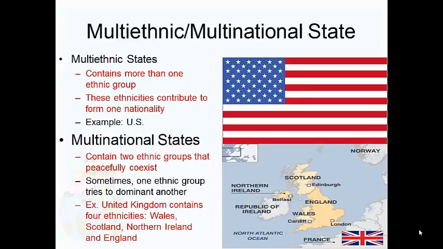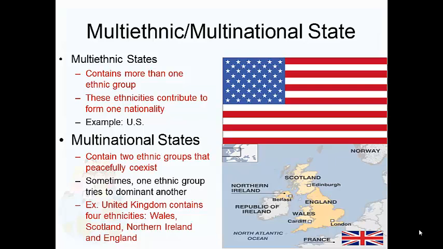All right, so what are multi-ethnic and multinational states? Let's focus on what a multi-ethnic state is. It contains more than one ethnic group, and these ethnicities all attribute to one nationality. And really the perfect example for this is the United States. The United States contains hundreds of ethnicities, and they all contribute to being, let's say, American.